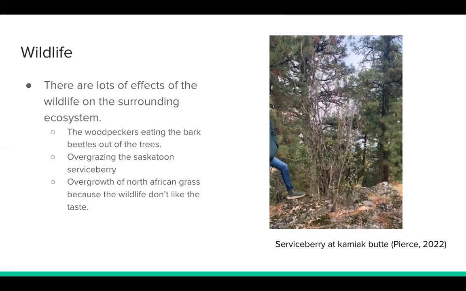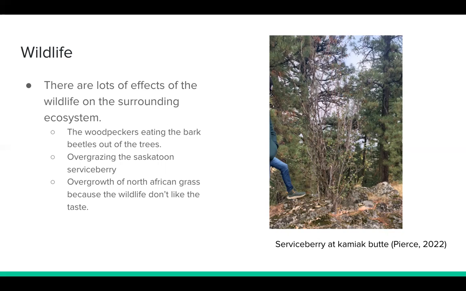Kamiak Butte has lots of healthy wildlife, including moose, deer, porcupines, woodpeckers, owls, etc. These species all play a very important role in the ecosystem, keeping all species populations in check and further enriching the environment. There are both subjectively good and bad impacts from this wildlife. One good impact discussed earlier was the woodpecker eating the bark beetles from the ponderosa pine, keeping the population of the tree happy and healthy.